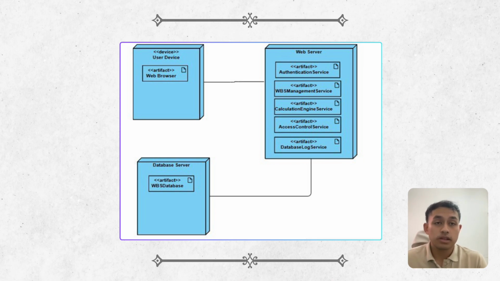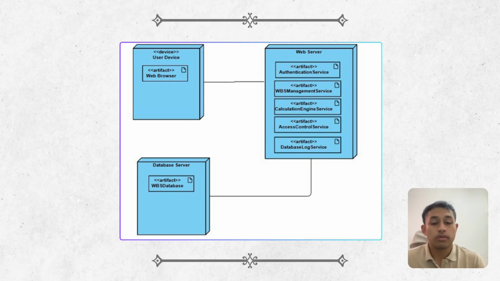The final part is the database server, which hosts the WBS database. This component is in charge of storing all the system's persistent data, including user accounts, project details, system logs, and all WBS related information.